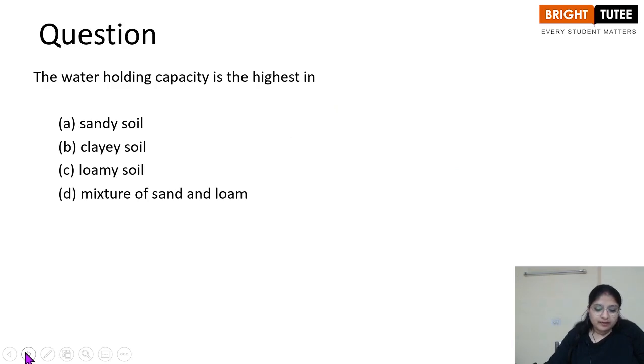The water holding capacity is the highest in A, sandy soil, B, clay soil, C, loamy soil, or mixture of sand and loam. So the highest water holding capacity is in the clay soil because it has finer particles than all the types of soil.